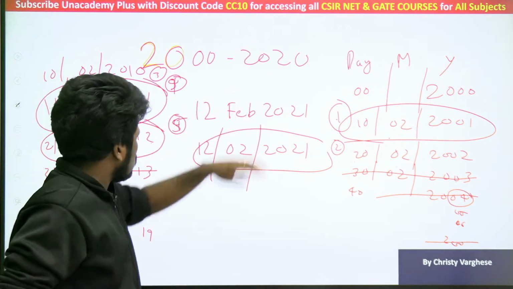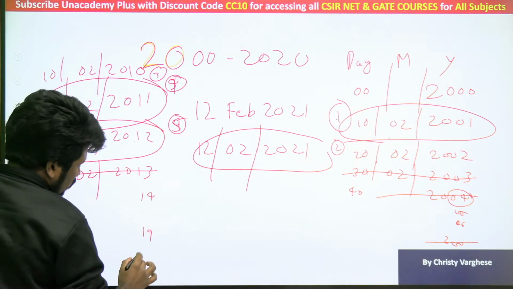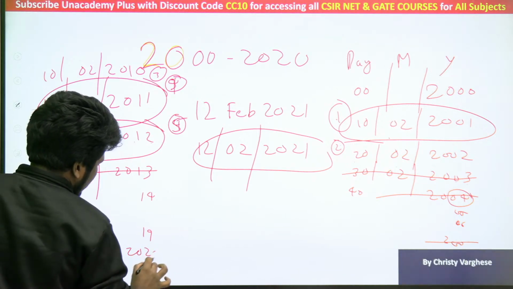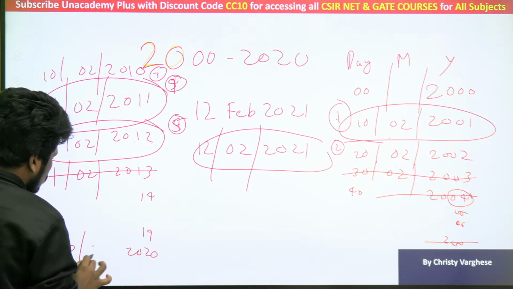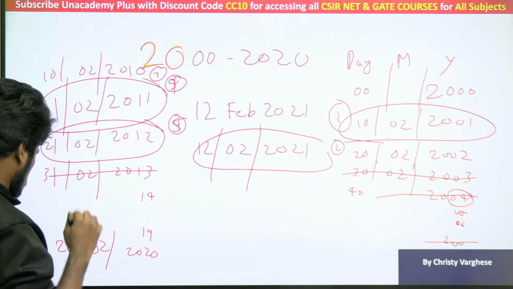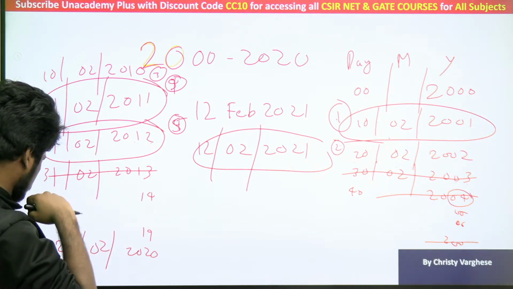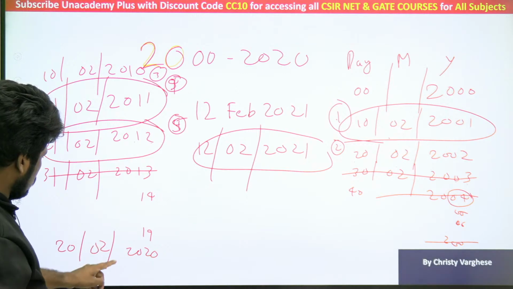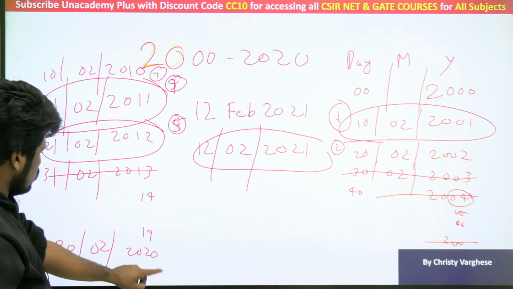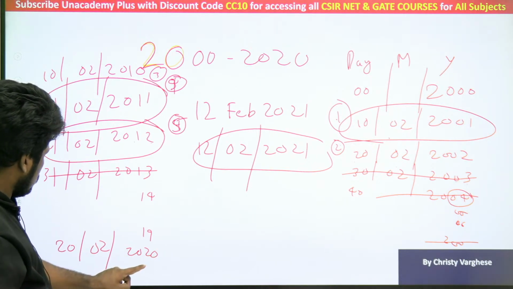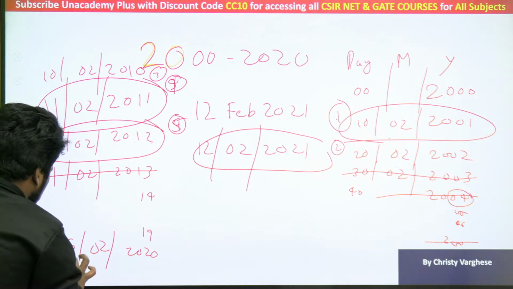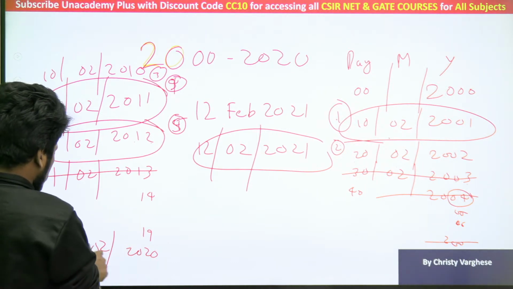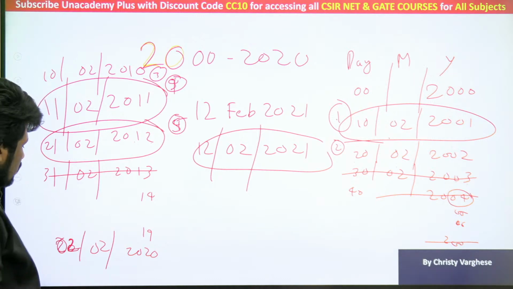Now if it is till 2020, let us check 2020. 2020 may work or not, we will check it. 2020, 02 02 2020. Reading it reverse, 0202 2020 is the same. So that is working.